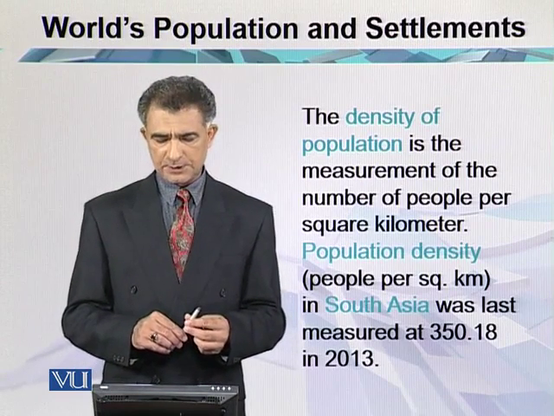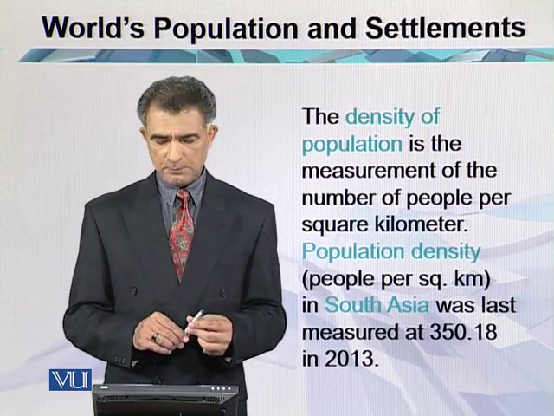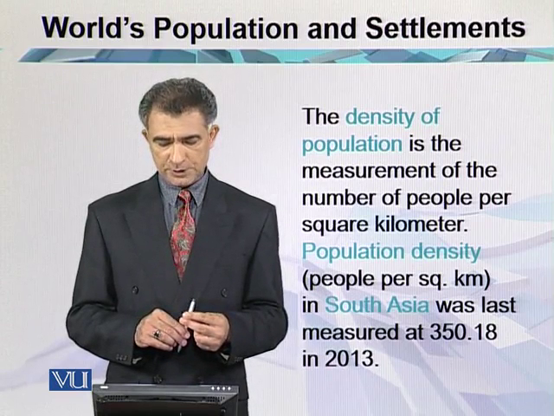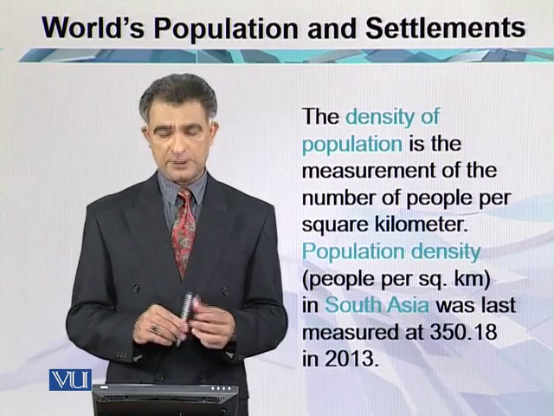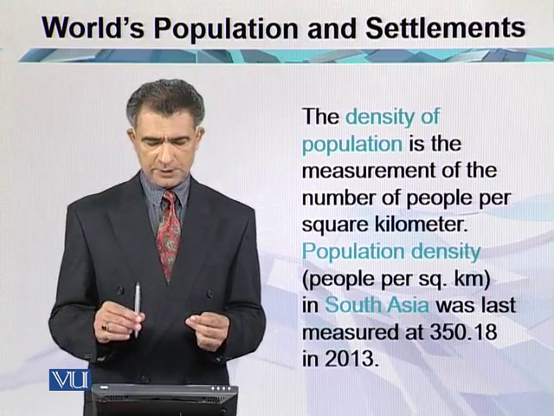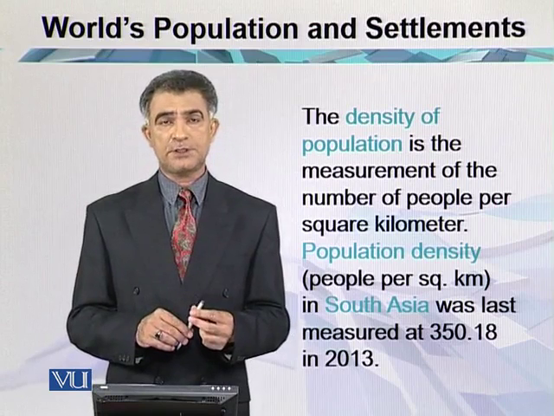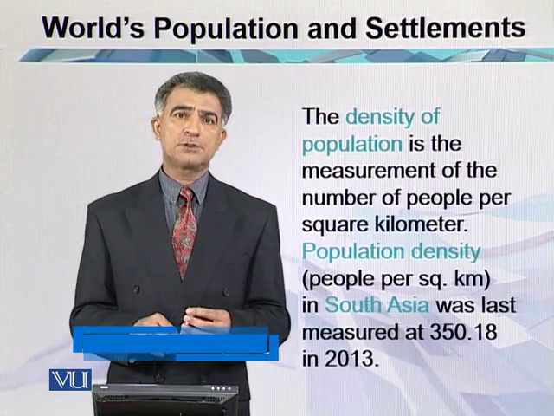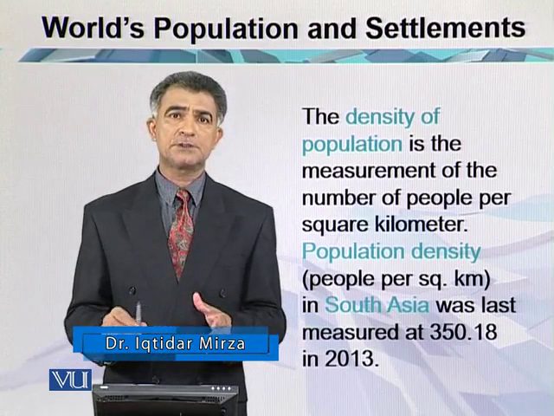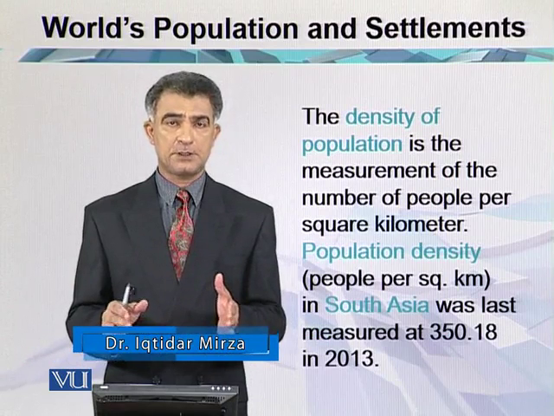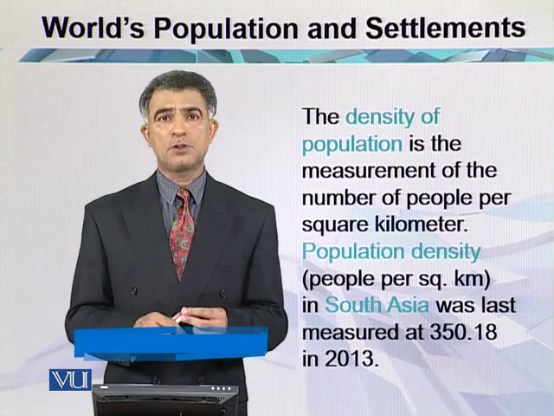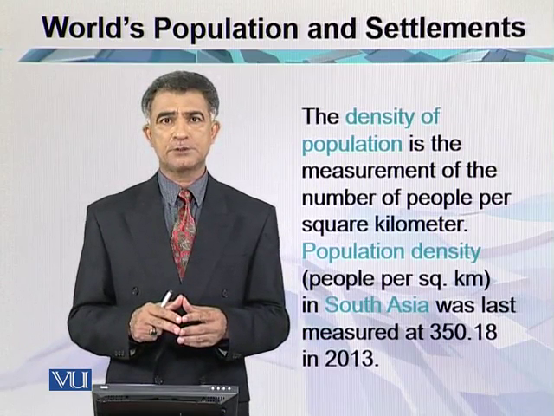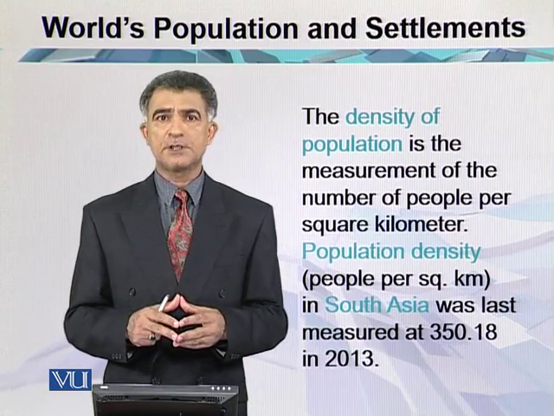Now what is density? It is the measurement of the number of people per square kilometer. Population density, persons per square kilometer, in South Asia was 350.18 in 2013. So it is one of the highest densities of the world. Why? Because the number of persons living per square kilometer is large. Why? Because of the things which are suitable for agriculture. So that's why persons are living in the rural areas.